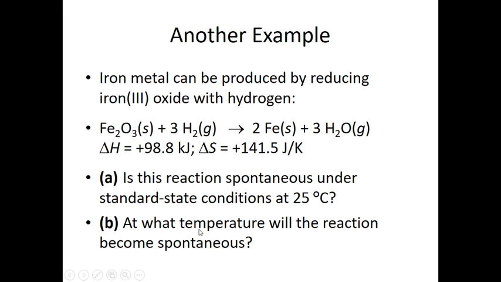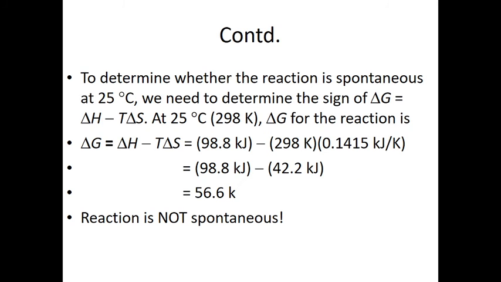Now first of all, we need to solve A. To determine whether the reaction is spontaneous at 25 degrees Celsius, we need to determine the sign of delta G. Just apply this formula, delta G equals delta H minus T delta S. At 25 degrees Celsius, when we convert to Kelvin, we just add 25 to 273, and the answer is 298 Kelvin.